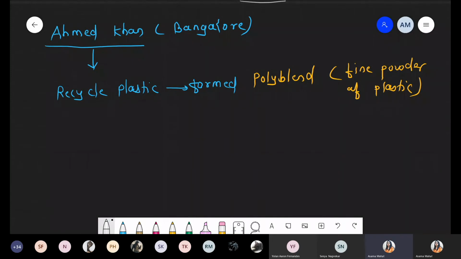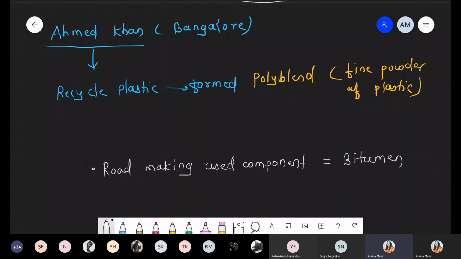So for road making, one component is used, and that component is called bitumen.